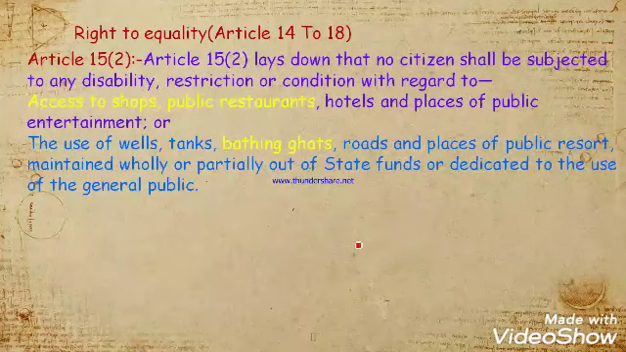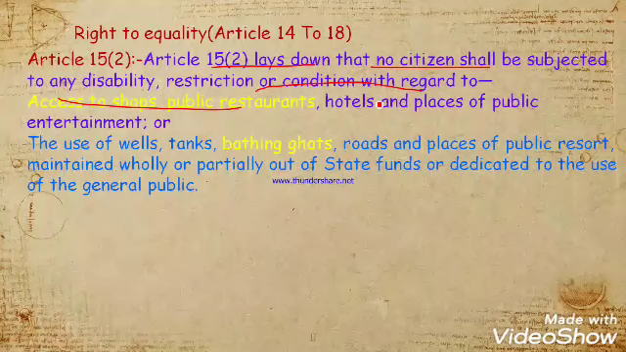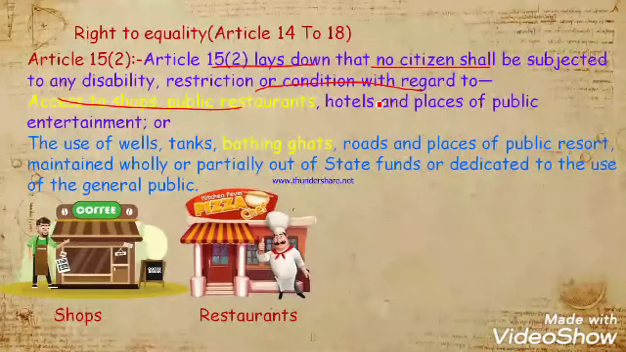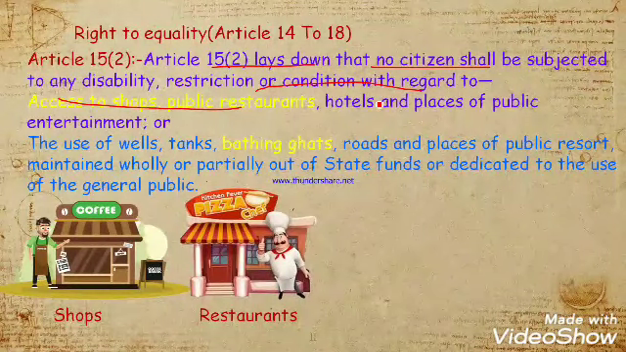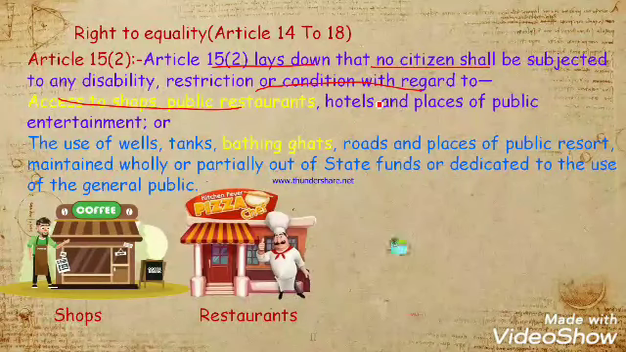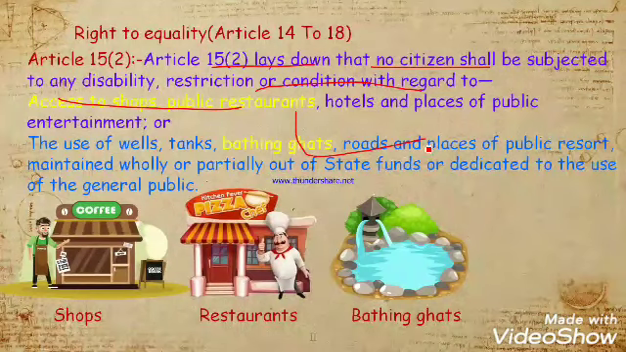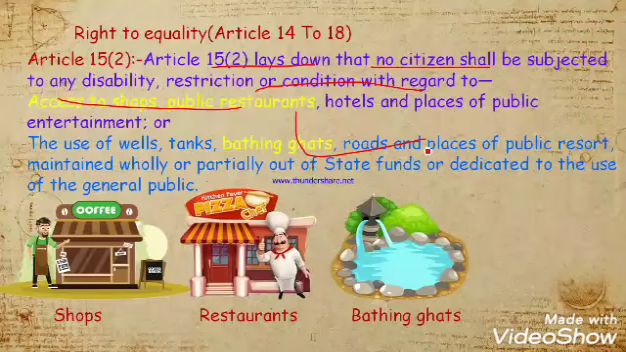Article 15(2). Okay, so article 15(2) lays down that no citizen shall be subjected to any disability, restriction or condition with regard to access to shops, public restaurants, hotels and places of public entertainment. It means you cannot restrict a person from what is available to all. Okay, the use of wells, tanks, bathing ghats, roads and places of public resort maintained by the state, which you can access by paying just a little amount of money.